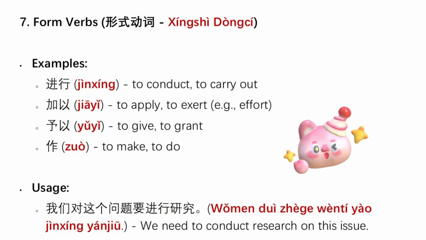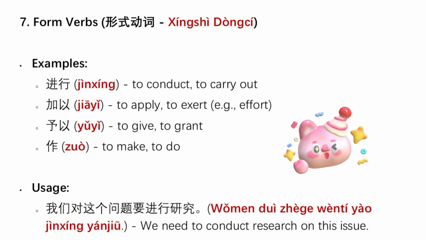Form verbs. These verbs have a weakened semantic meaning and primarily serve a grammatical function. They are used to formalize a statement, often turning a verb-object phrase into a predicate. They are placed before a verb or noun, a verb acting as a noun, making the sentence sound more formal and abstract. The object after the form verb is usually the focus.